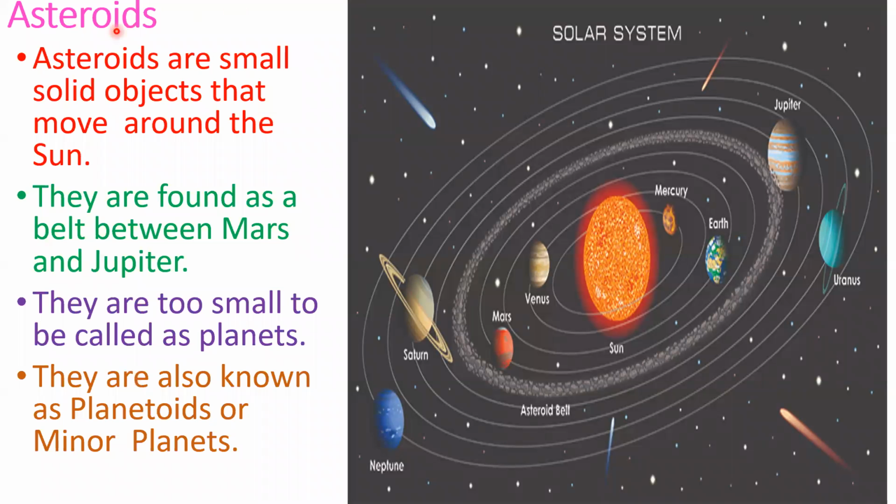Now let us see what are asteroids. Asteroids are small solid objects that move around the sun. They are found as a belt between Mars and Jupiter. Mars is here and Jupiter is here and it is found between the orbits of Mars and Jupiter and this is called as asteroid belt. And very rarely the asteroids are found beyond the solar system. They are too small to be called as planets. They are also known as planetoids or minor planets.